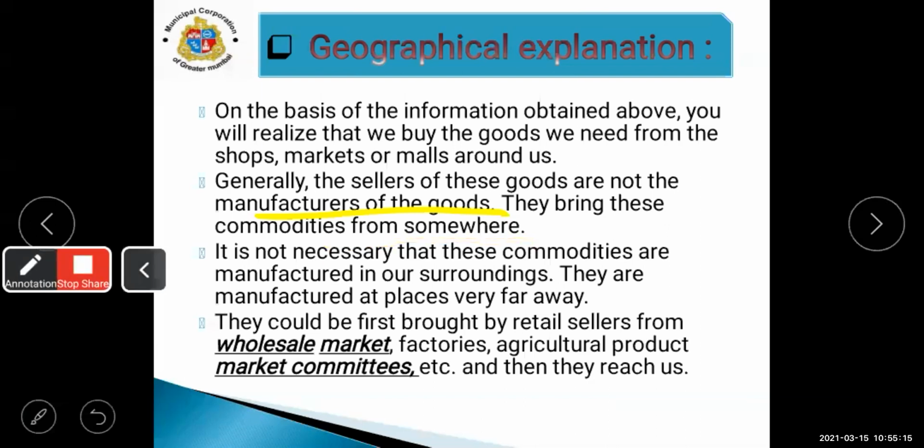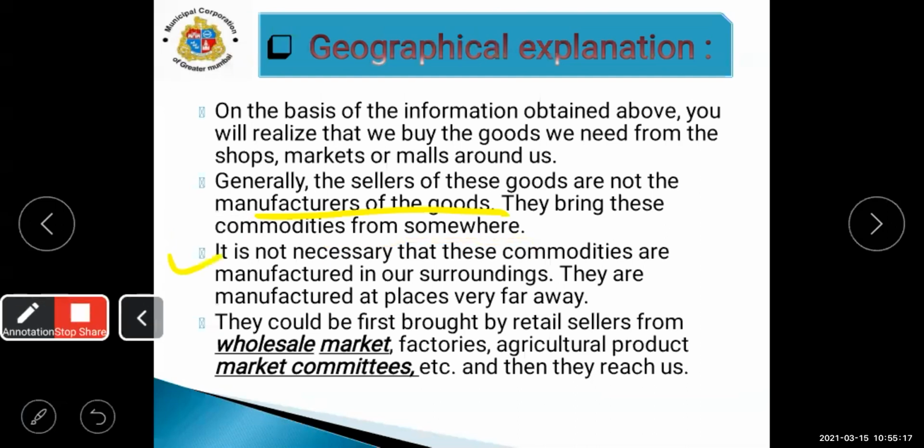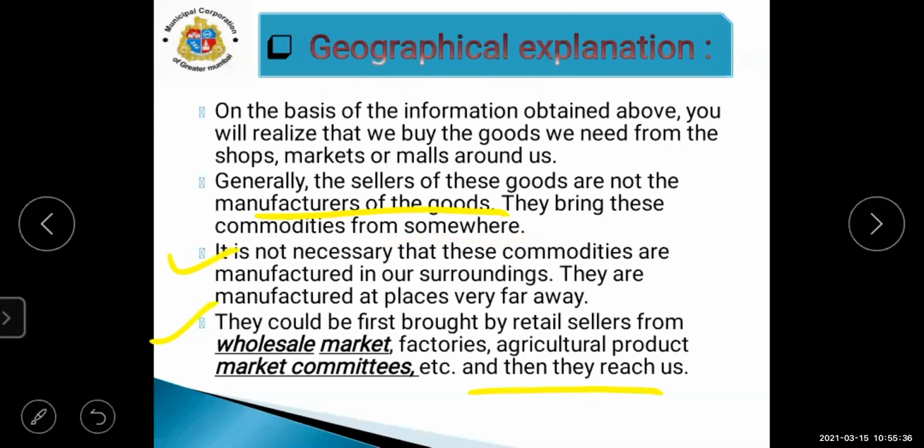It is not necessary that these commodities are manufactured in our surroundings. They are manufactured at places very far away. They should first be brought by retail sellers from wholesale markets, factories, agricultural produce market committees, etc., and then they reach us. Means the producer first produces the product, then he will sell it in the wholesale market.